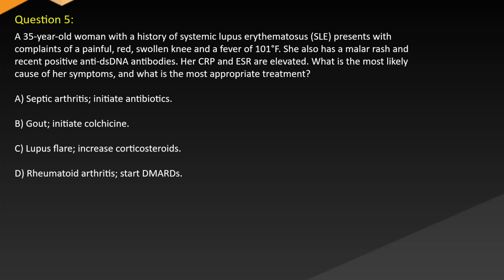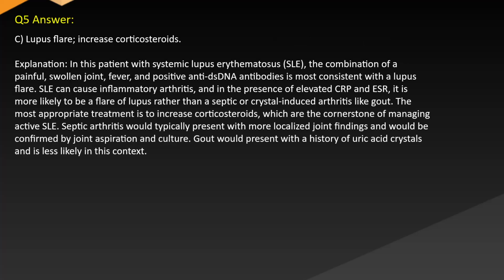A. Septic arthritis. Initiate antibiotics. B. Gout. Initiate colchicine. C. Lupus flare. Increase corticosteroids. D. Rheumatoid arthritis. Start DMARDs. Answer C. Lupus flare. Increase corticosteroids.